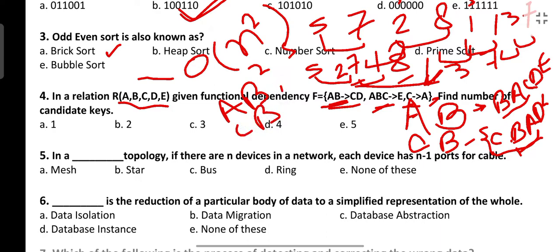Now check whether C is present in the right hand side of any of these attributes. No. CD is present but C is not present. So we have found two candidate keys. The answer for this question would be option B, 2. I know this is quite tricky, but don't worry. We will practice more questions of this type in coming videos also, and it will be clear. Let's move on to the next question.